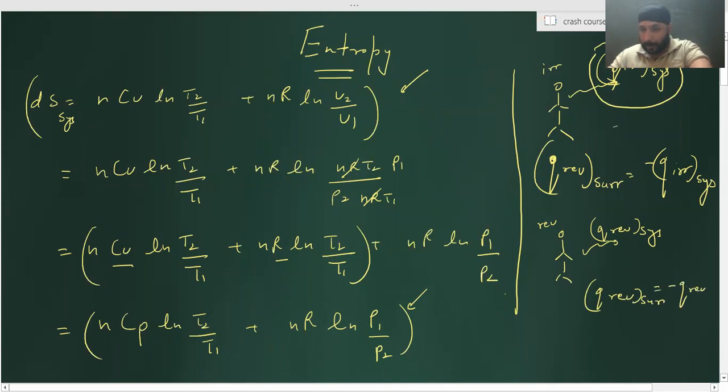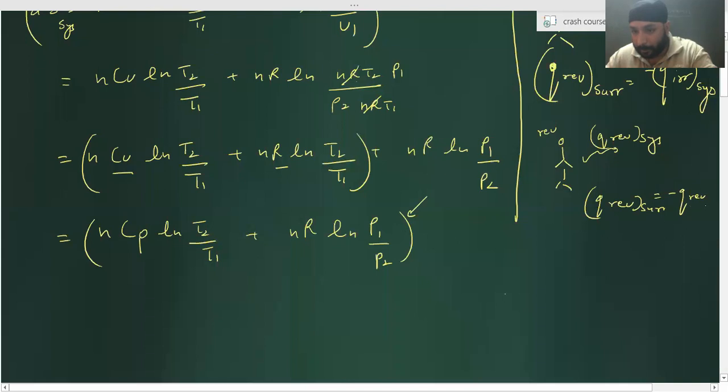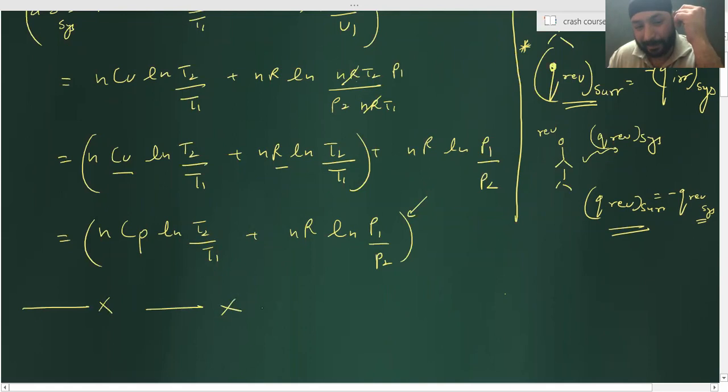That means surroundings always undergo which process? Reversible process. A very important thing. Getting it? Understood? Nice.